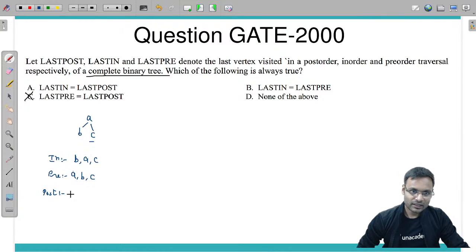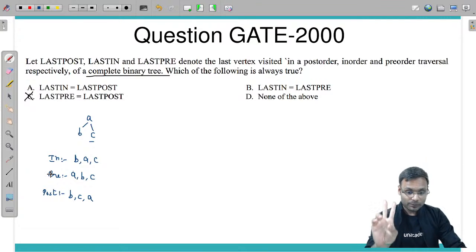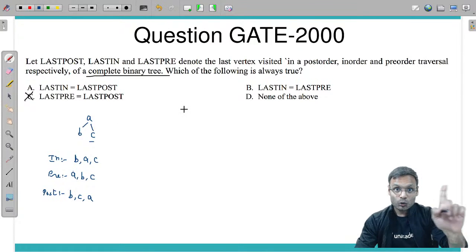Post order traversal will be B, C, A. Of course, the last of post order traversal will not match with anybody. So it might be possible that in order and pre-order can be same for a complete binary tree, but no, it's not true.